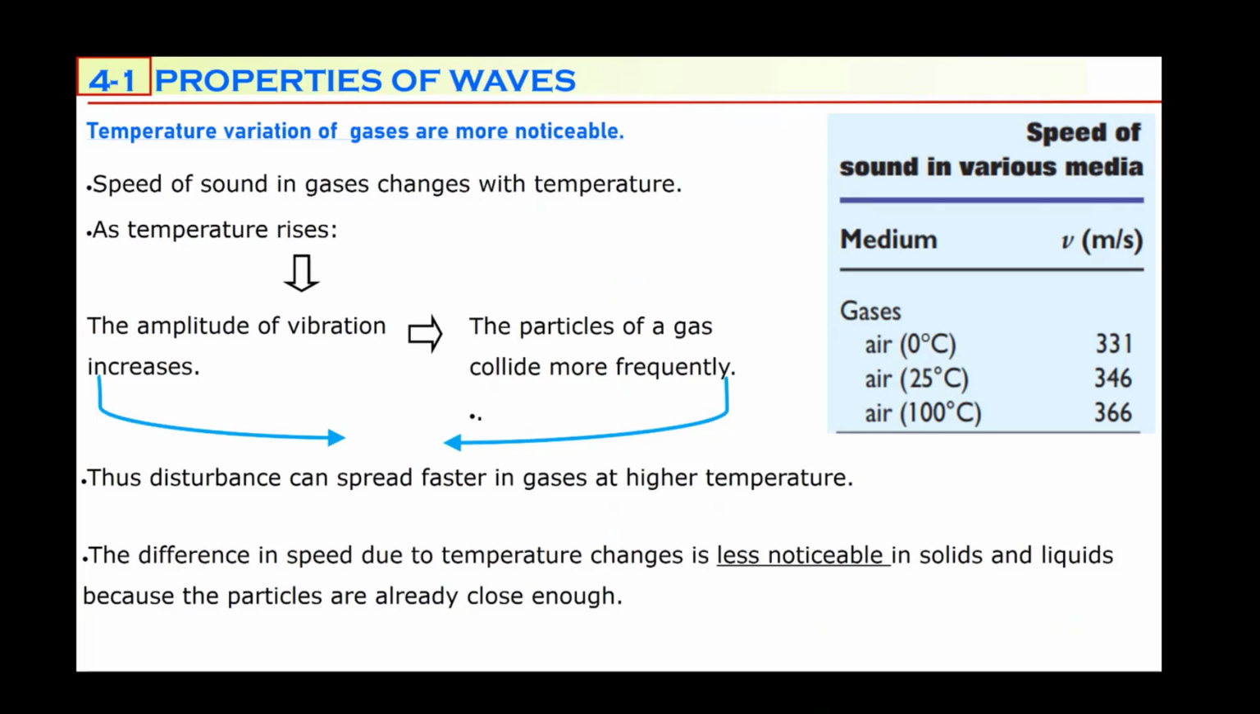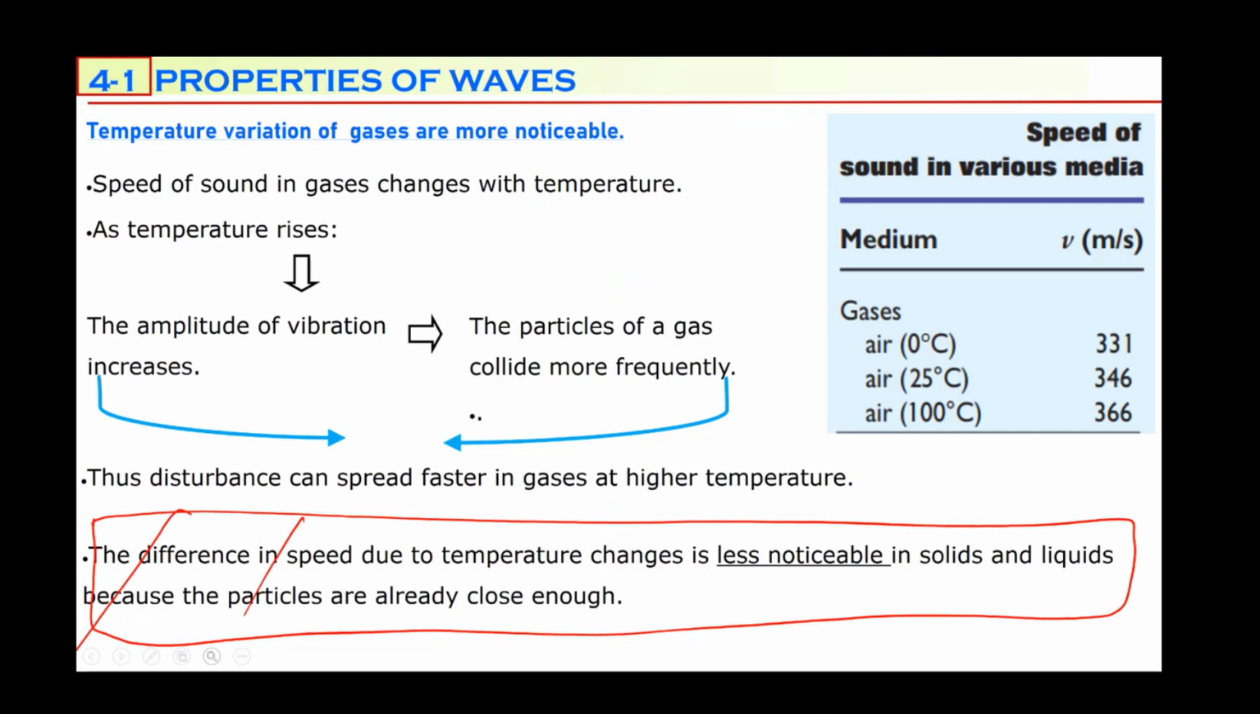This was a ministry exam question of 2017. The question was like this: this change in speed due to temperature is less noticeable in A, solids; B, liquids; C, solids and liquids; D, gases. So which one? Solids and liquids. The difference in speed due to temperature is less noticeable in solids and liquids, but more noticeable in gases.